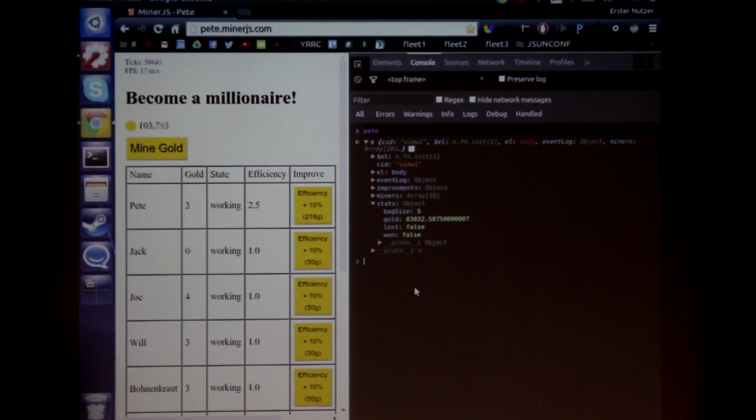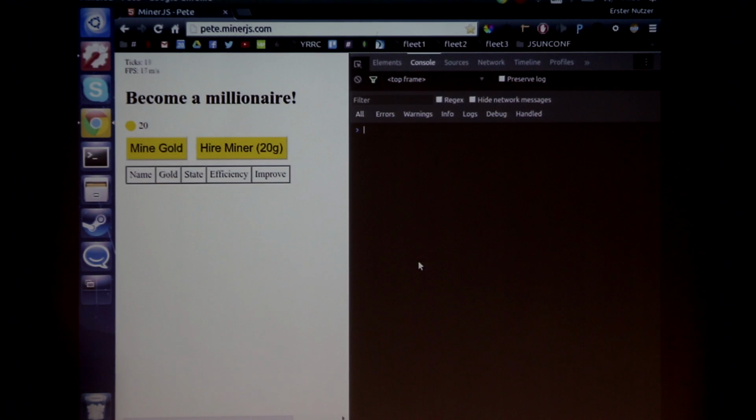This is very nice. So let me quickly reload that to make it more obvious what happens now. I can use Pete and then stats. This is the stats object. I could easily try to say, oh, there's a one property. I put it to true. And what happens next? Seems like nothing happened except that I can't really do anything. So probably the game checked that I win, but didn't make a proper response.